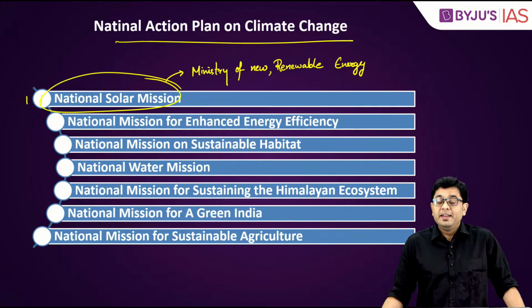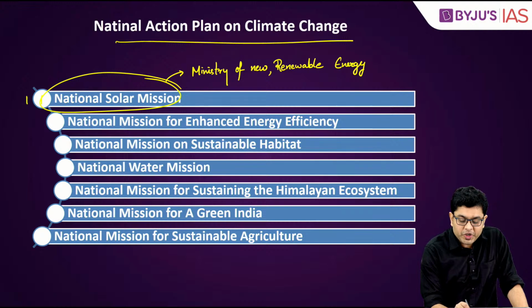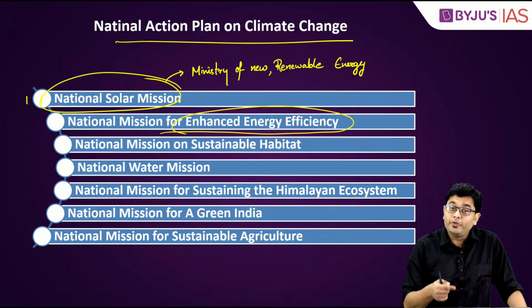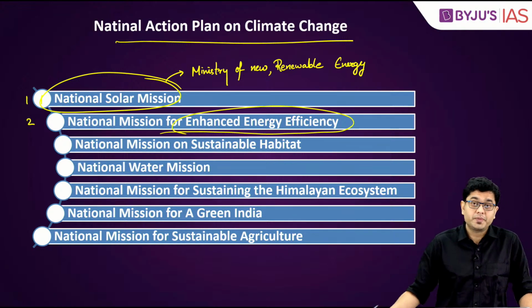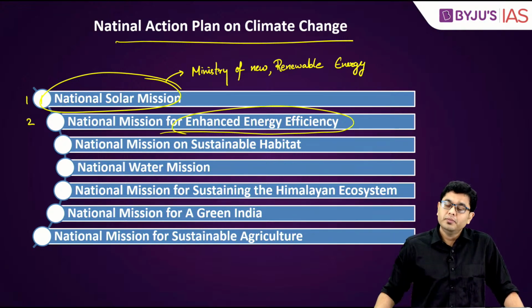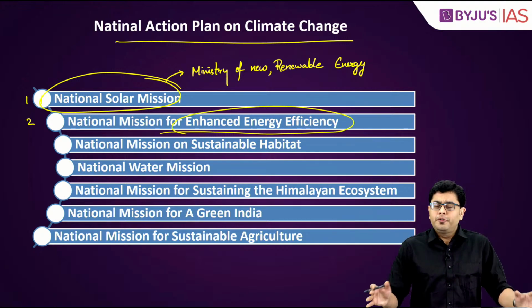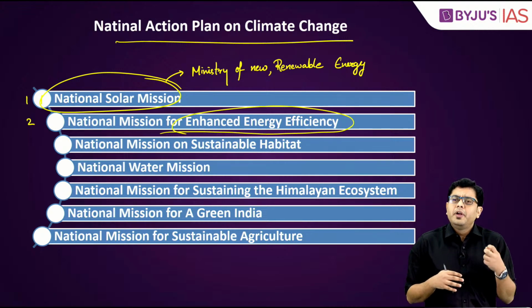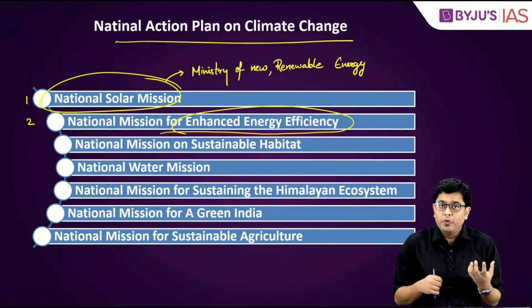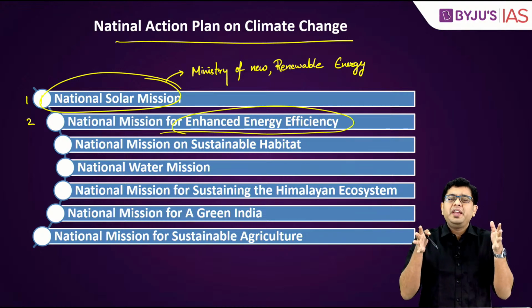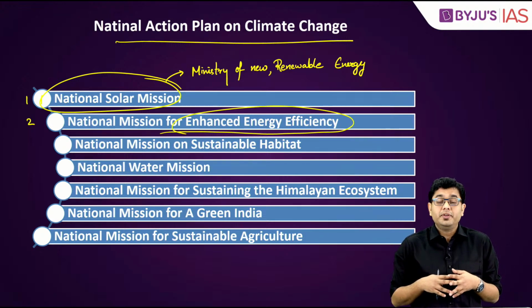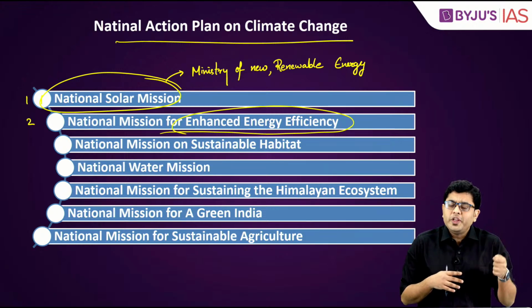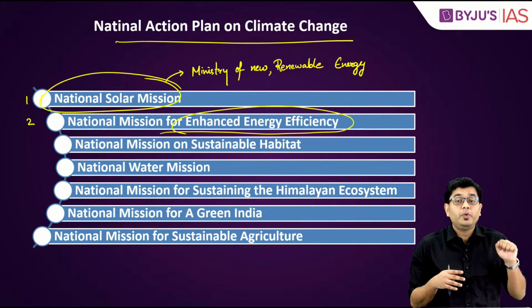Okay. Now, the next is the National Mission for Enhanced Energy Efficiency. This is also a part of the National Action Plan on Climate Change. Now, what is this particular sub-scheme? So, when we utilize electricity, when we utilize energy, oftentimes we don't do it efficiently. How so? Suppose you are living in a house, and during summer season there is an extraordinary amount of warming in your room, due to which you always have to keep the AC switched on.